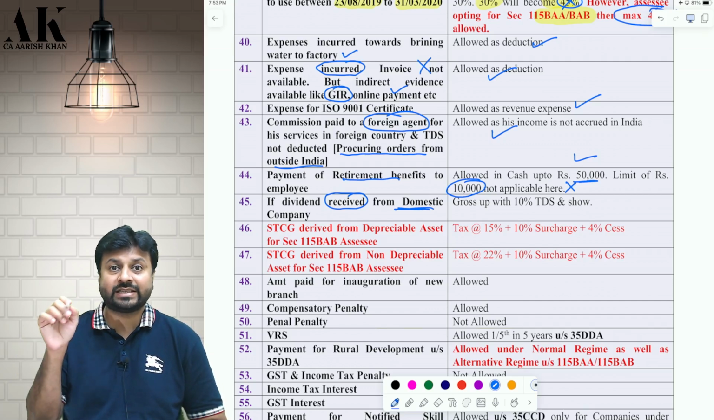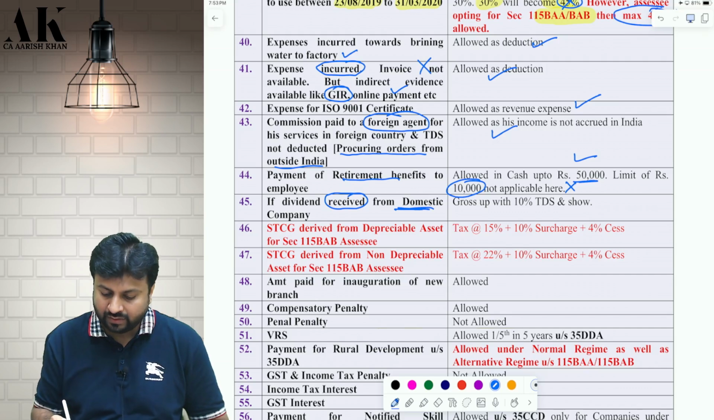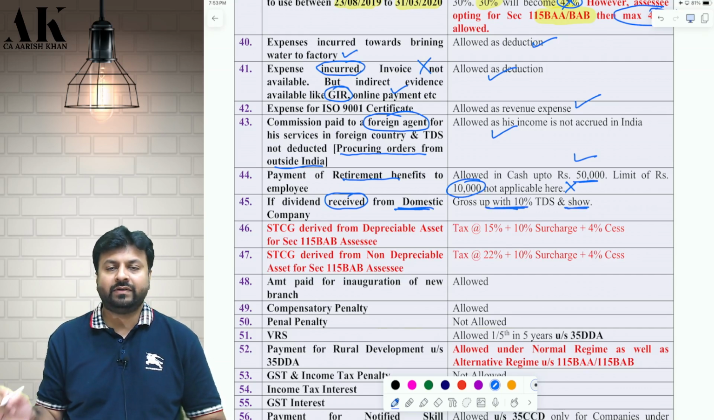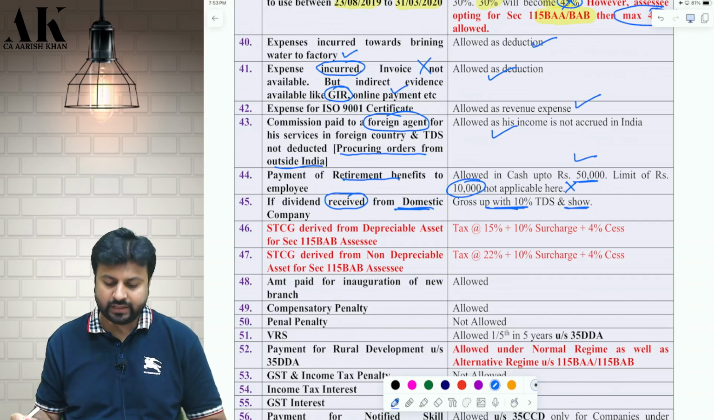So whenever the word receipt comes, you have to be very careful. It has to be after TDS. Therefore, I will gross up with 10% and then I will show. So I will reduce 90,000 from PGBP, but when I go to IFOS, I will show 1 lakh rupees as my income. I hope it is clear to all of you.